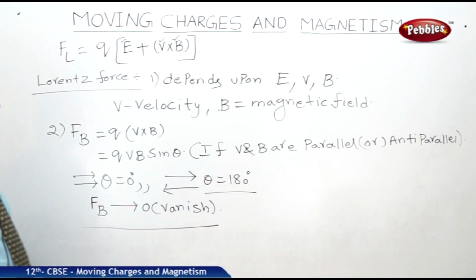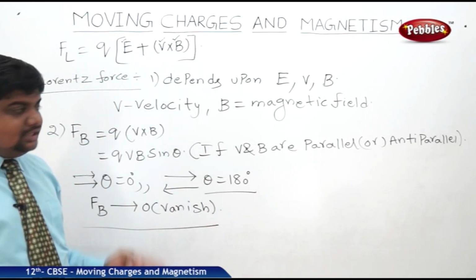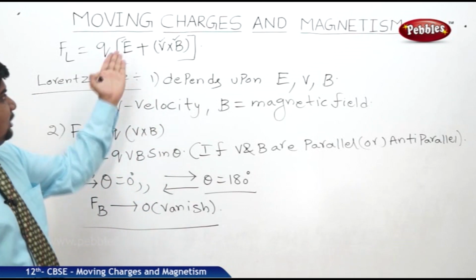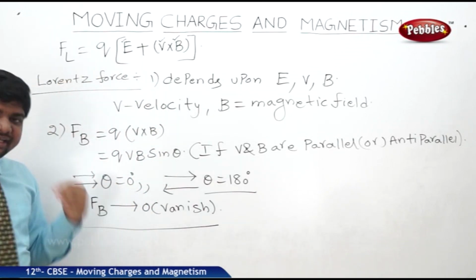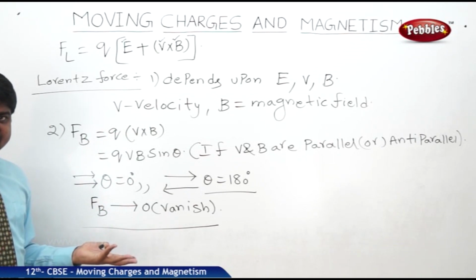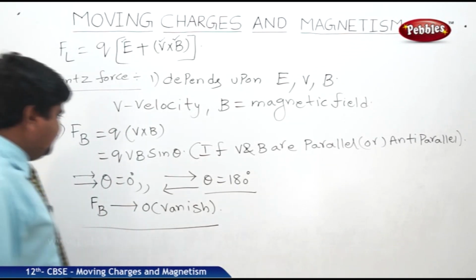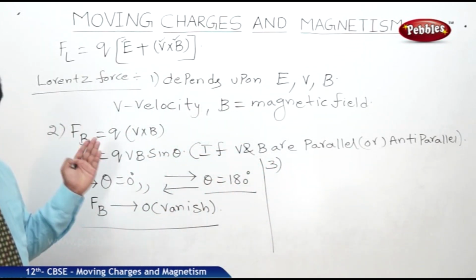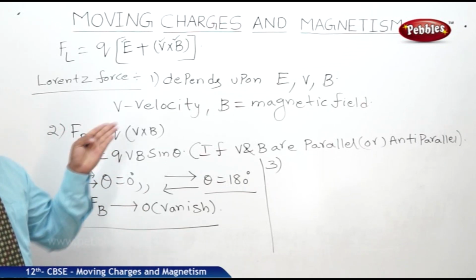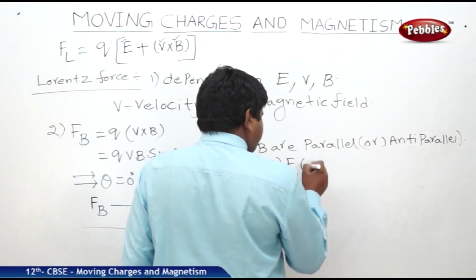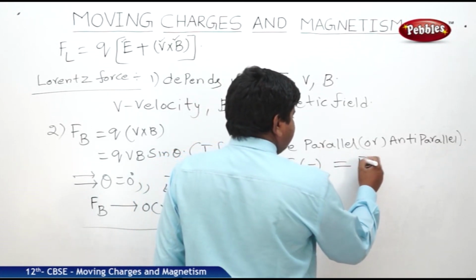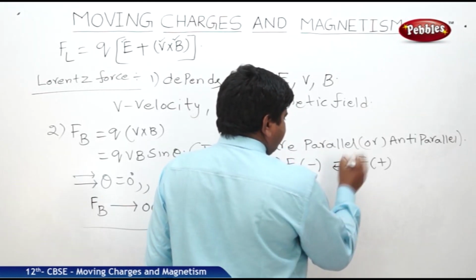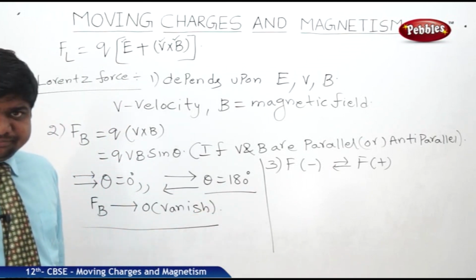So how can we relate Q, V and B? It is Maxwell's corkscrew law. With the screw law, we can find the direction of the electric field, the direction of the magnetic field, and the direction of the velocity vector. One more point we should understand is that the force on a negative charge is opposite to the force on a positive charge. Force on negative is opposite to the force on positive, opposite to each other.